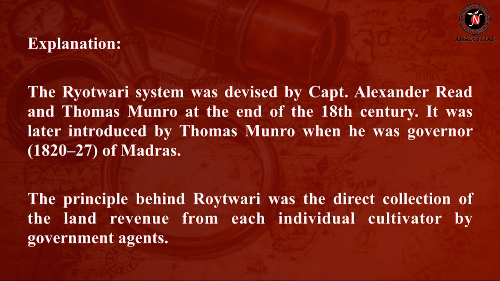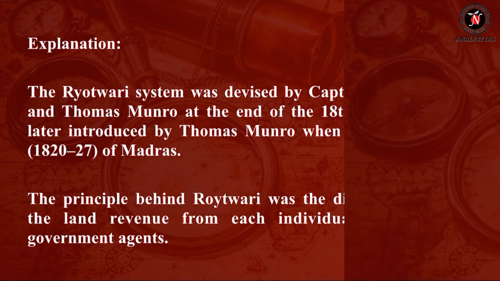The Ryotwari system was devised by Captain Alexander Red and Thomas Munro at the end of the 18th century. It was later introduced by Thomas Munro when he was governor of Madras. The principle behind Ryotwari was the direct collection of the land revenue from each individual cultivator by government agents. Now let's move to the next question.